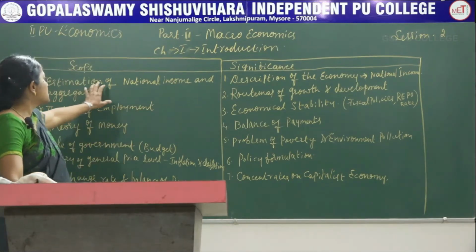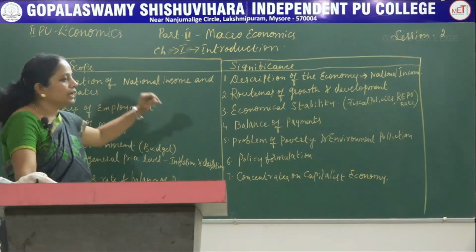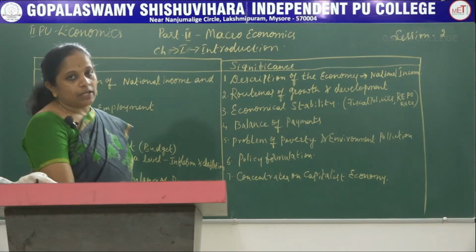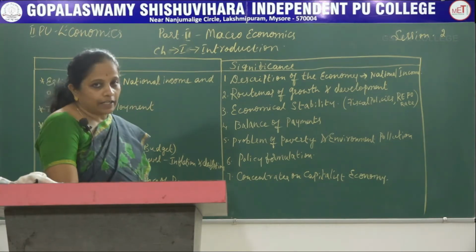So, the first scope is the estimation of national income and aggregates. Macroeconomics estimates and analyzes the national income and its aggregates.